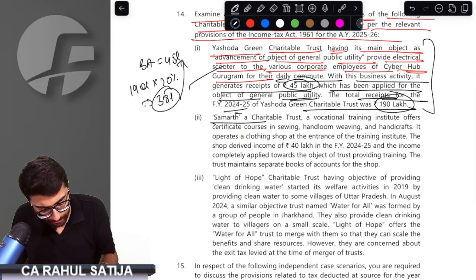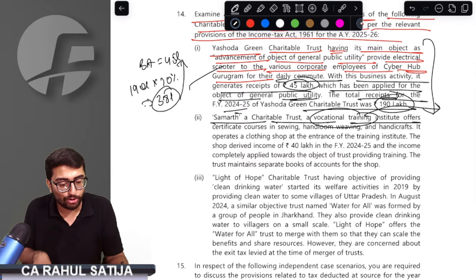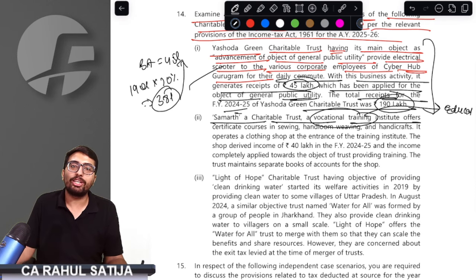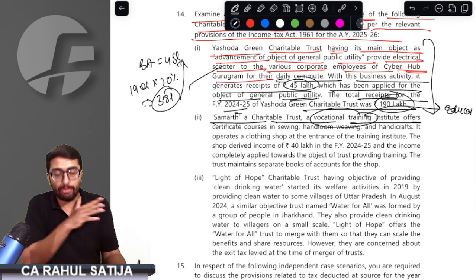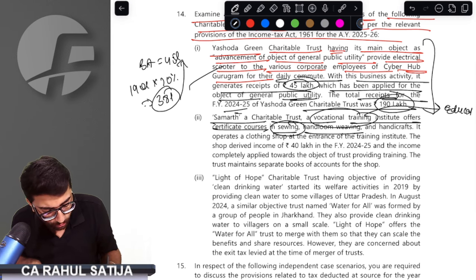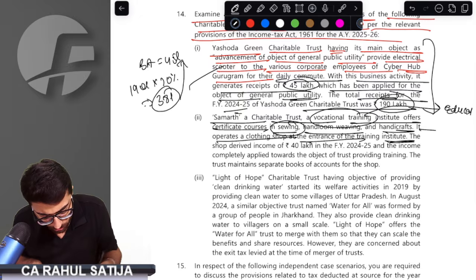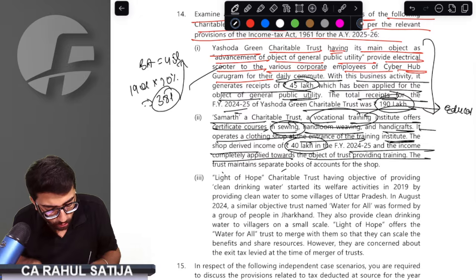Simple question. Samarth, a charitable trust, is a vocational training institute. See, whenever you see a vocational training institute, it is considered to be an educational institute. It is categorized as an educationally charitable purpose. It offers certificate courses in sewing, handloom weaving and handicraft. It operates a clothing shop at the entrance. The shop derived income of 42 lakh rupees, which is completely applied towards the object.